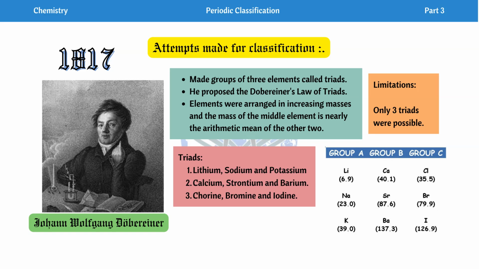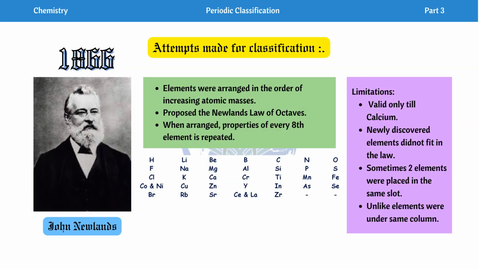Next we have in the year 1866 another scientist named John Newland teo element classification try korile. He arranged in the order of increasing atomic masses. Elements are arranged korisile in the order of increasing atomic masses, and he also proposed the Newland's law of octaves. Aru Newland's law of octaves ki hoy? According to this law, when elements are arranged, jetia order of increasing atomic mass of elements arranged kora hoy, then the property of every 8th element repeat hoy.